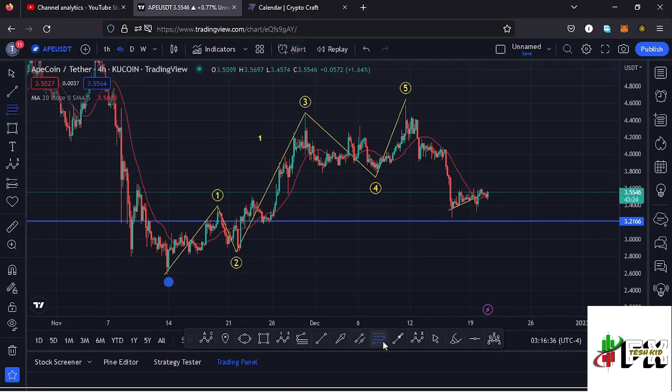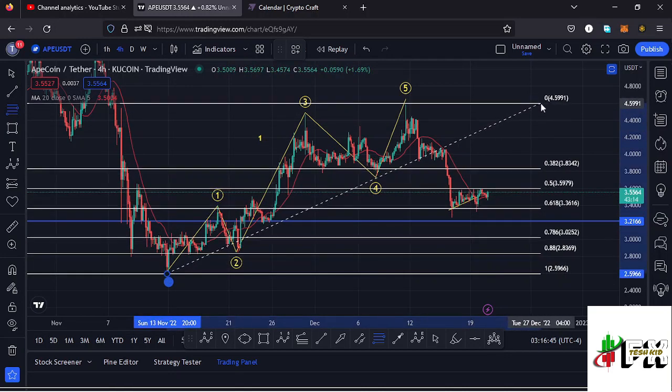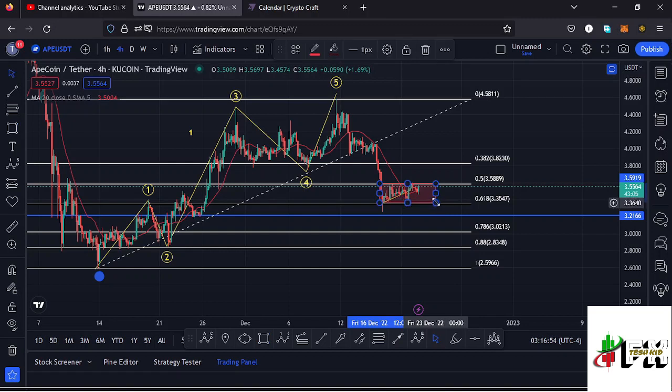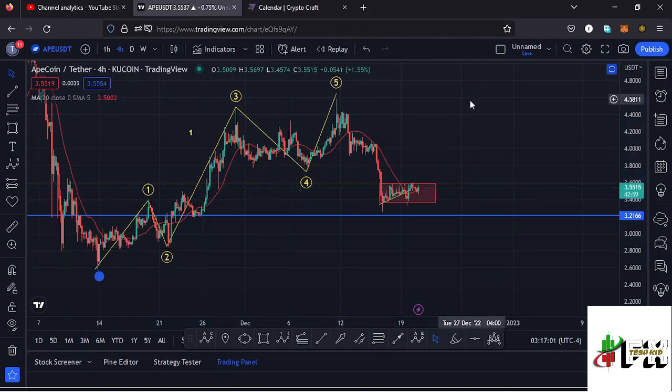And using the Fibonaccis, we can first sketch out a minimum target area to the lower side in the formation of this wave 2, connecting them from the low of the first wave to the high of that wave 1, and that gives me a minimum retracement area between the fib level 0.618 and the fib level 0.5, and I can mark that target area here on the chart, which perfectly lies between the $3.58 mark and the $3.35 mark. And from what you can see here on the chart, we have perfectly retraced into that target area, and there are chances that we might have made the low for that higher Elliott wave count 2.